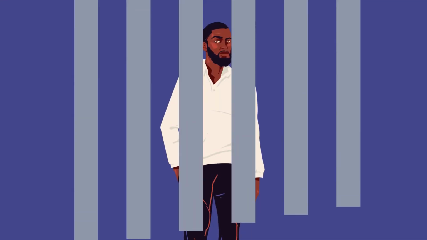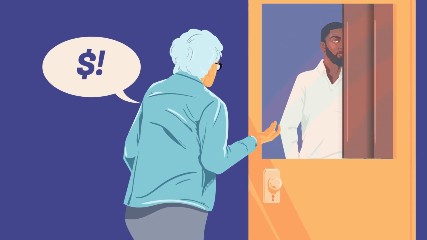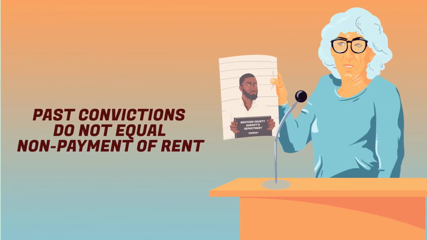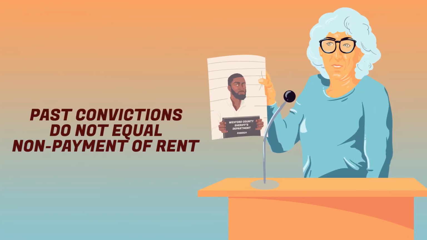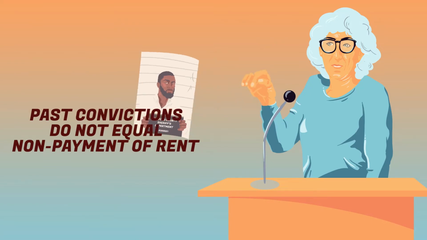Kevin was convicted of assault last year. He's being evicted for non-payment of rent, and the landlord wants to introduce Kevin's conviction record. The conviction is not relevant to whether Kevin should be evicted. However, if Kevin were in a custody fight over his child, that conviction could be relevant.